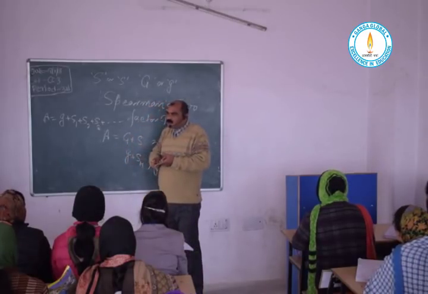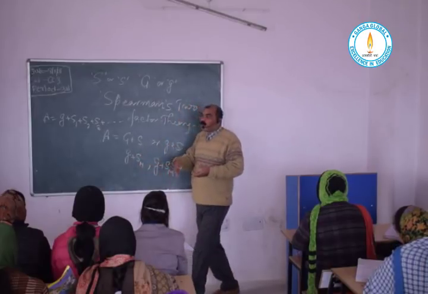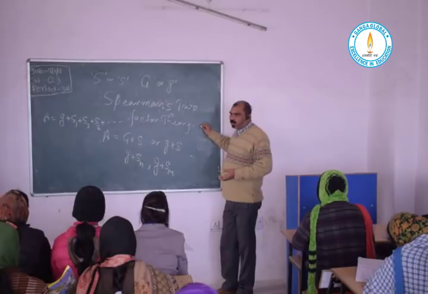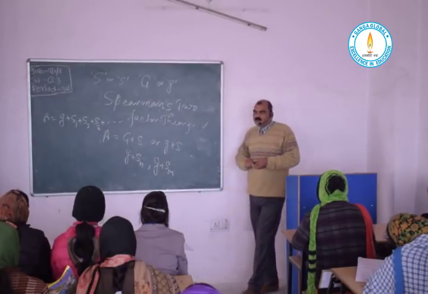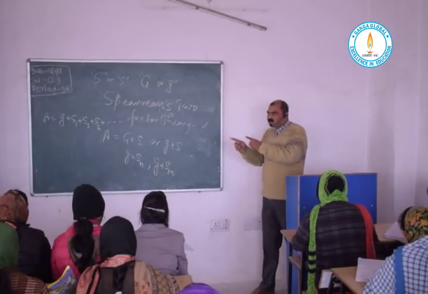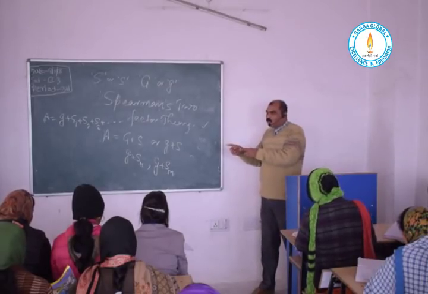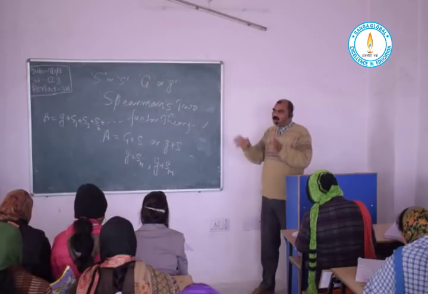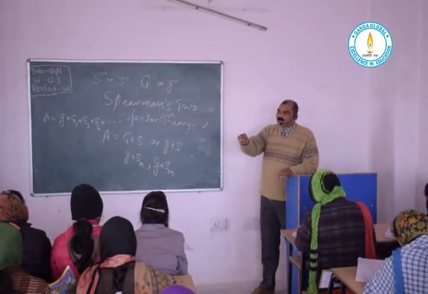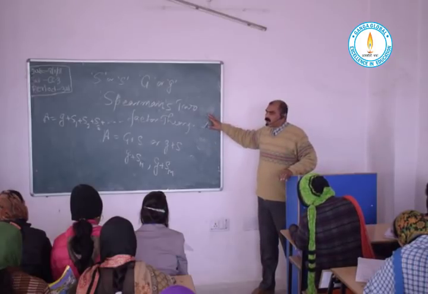He says something, but while doing the experiment found something different. That is what Spearman's two-factor theory is. Especially, it depends upon G and S: general intelligence, which is wholly the responsibility of one individual itself, depending upon the amount of grey matter, and the other is S, the specific ability of one individual.